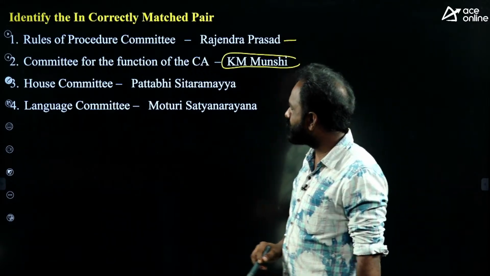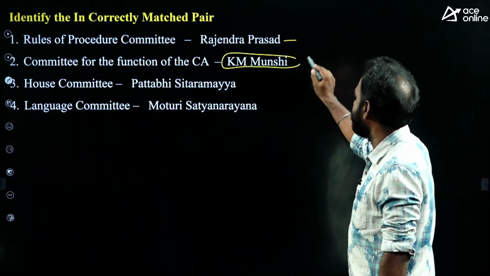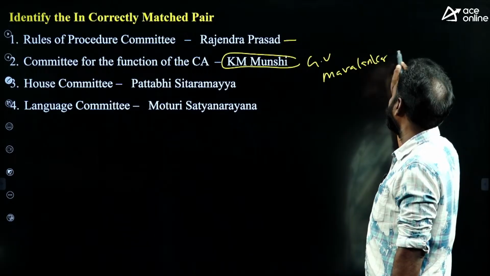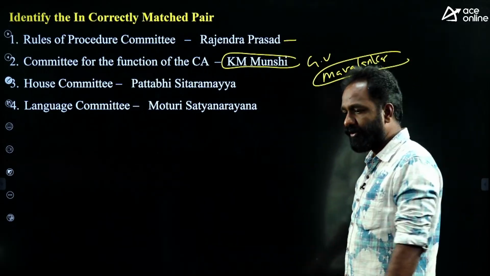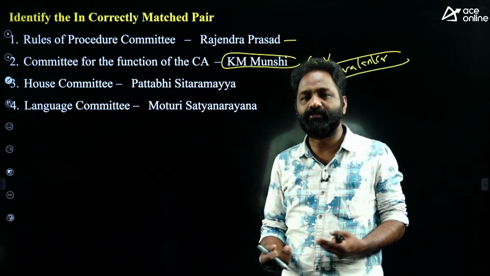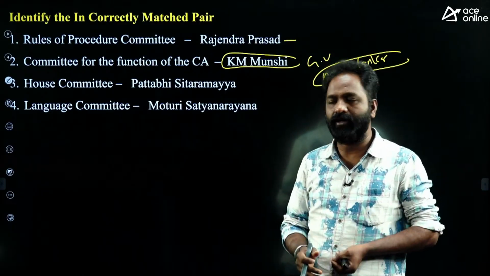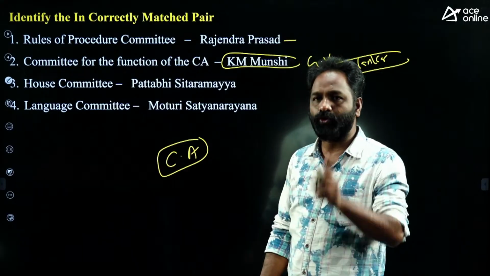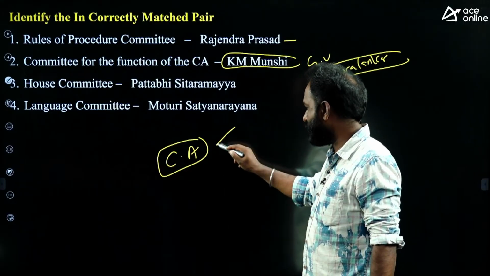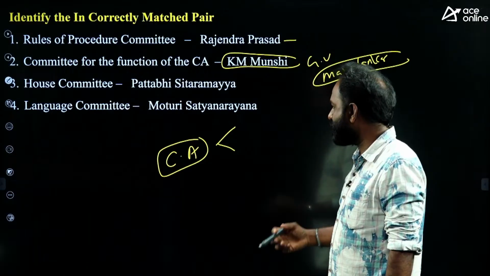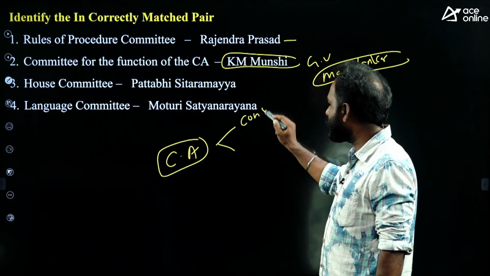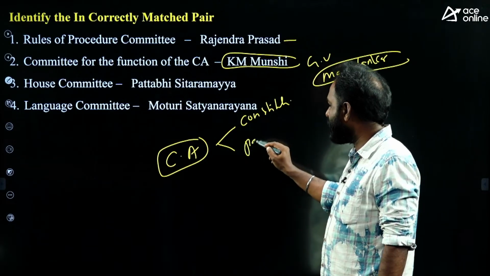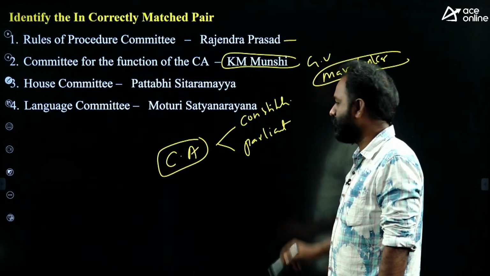The Committee for Functions of the Constituent Assembly was headed by G.V. Mavalankar. You know, G.V. Mavalankar also worked as the first Speaker of Lok Sabha. The Constituent Assembly had two functions. Number one, to prepare the constitution. To prepare the constitution is one function, and the other is that it is like a parliament.